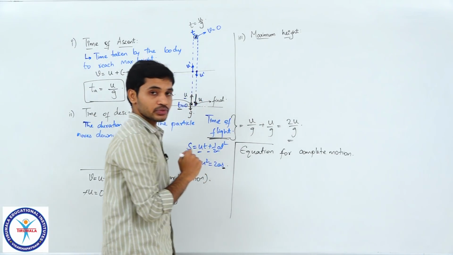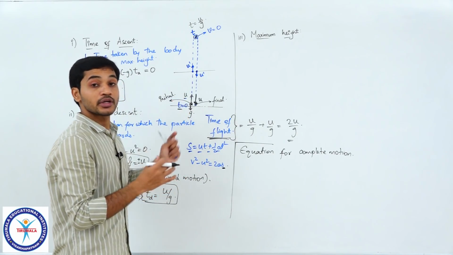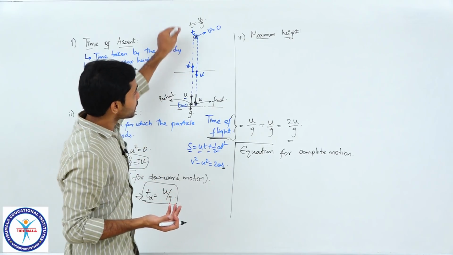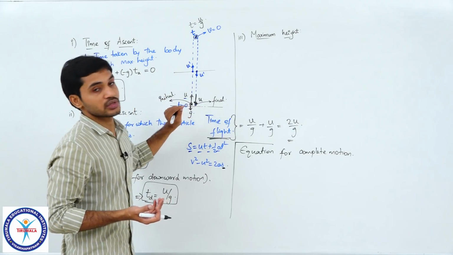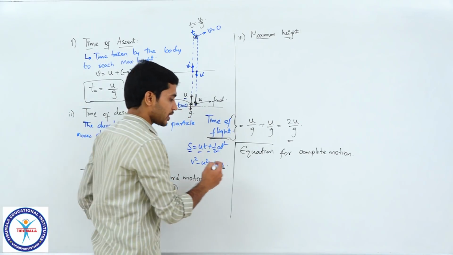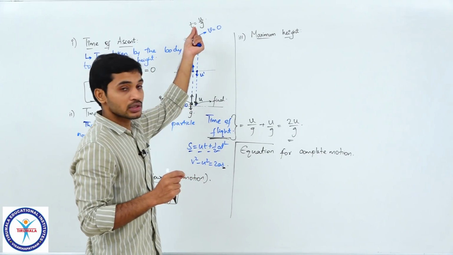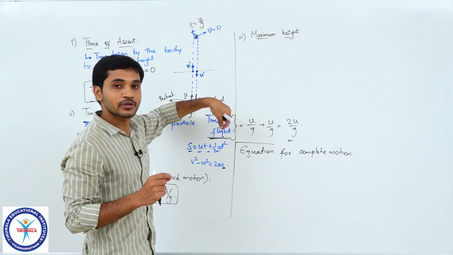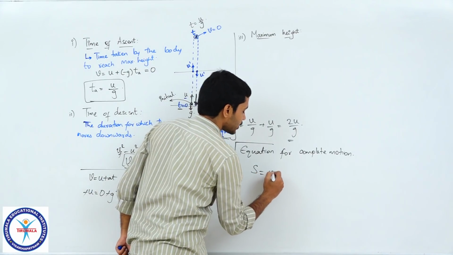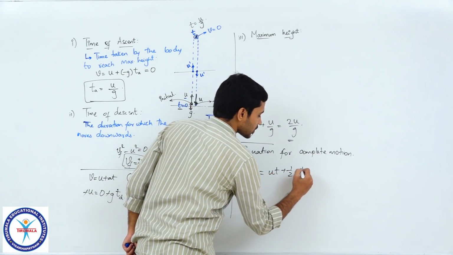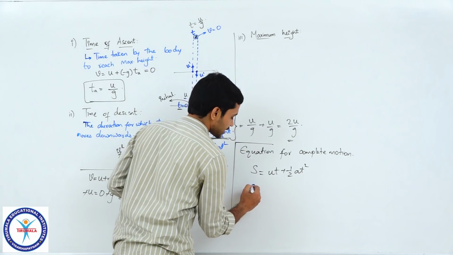So, which equation will I be using here? Think properly. I need to find time, right. I know the initial velocity and I know the displacement also. In this complete time, the particle started from this position and returned back to the same position, which means I can define time of flight as the time taken by the particle to have a displacement of 0. If it is returning back, it will automatically mean that displacement of the particle will become 0. That is the idea. So, when I substitute, I will substitute the value of s as 0 here.